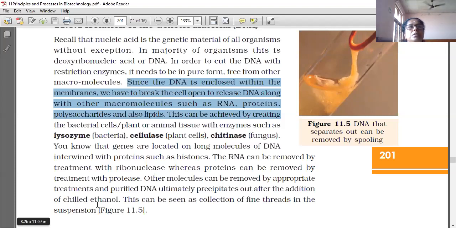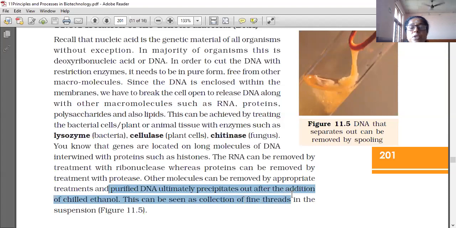Together with the DNA, and the DNA ultimately precipitates. Purified DNA ultimately precipitates out after the addition of chilled ethanol. This can be seen as a collection of fine threads in the suspension. This one, this diagram.